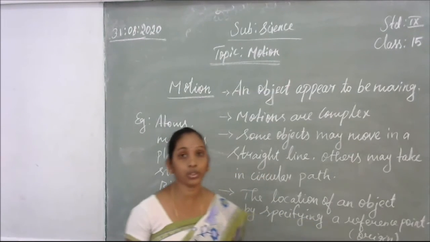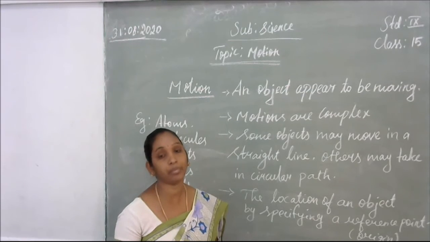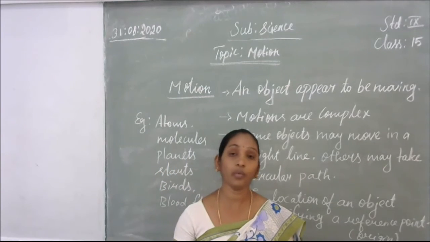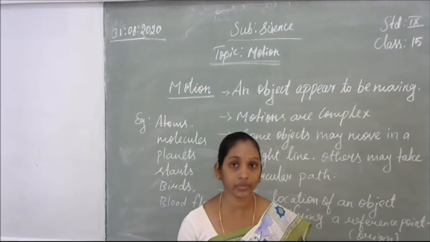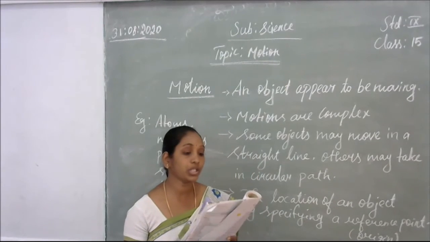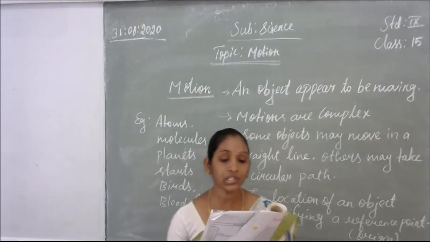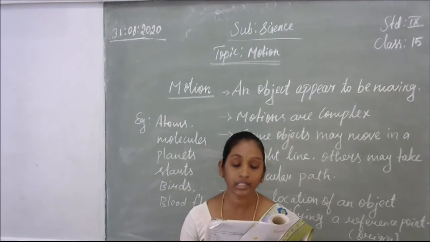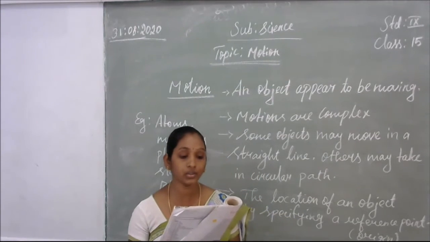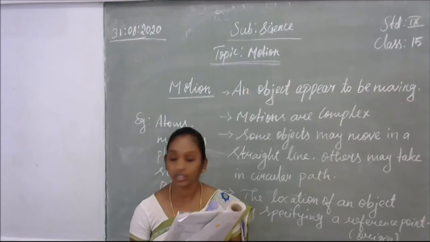Okay. Now next we are going to discuss motion along a straight line. For example, I have told you that a train will be going on a straight path on the track. So how will we calculate the distance? How much has it covered? So we will be seeing that. Motion along a straight line. The simplest type of motion is the motion along a straight line. We shall first learn to describe this by an example.